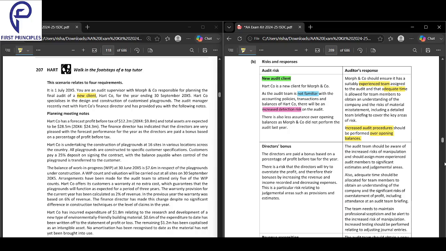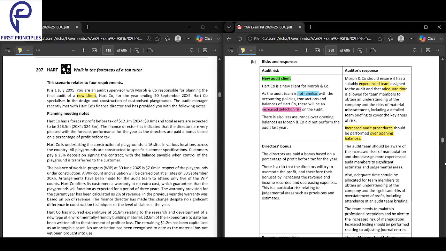So identify the risk. Explain why it is a risk. Then you have to give the impact, and along with that, you have to give a solution also. So this is identifying the risk, the impact, and the solution as well. Identify the risk first of all, why it is a risk, what is the impact of that risk, and what is the response. That is all about the audit risk and auditor's response.